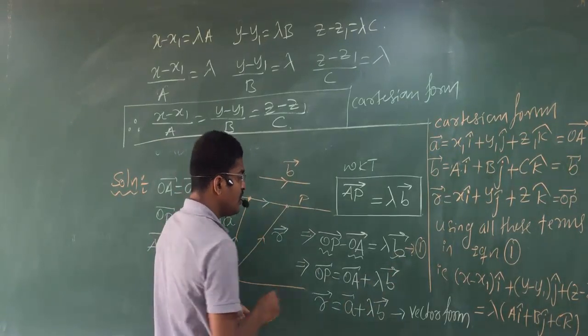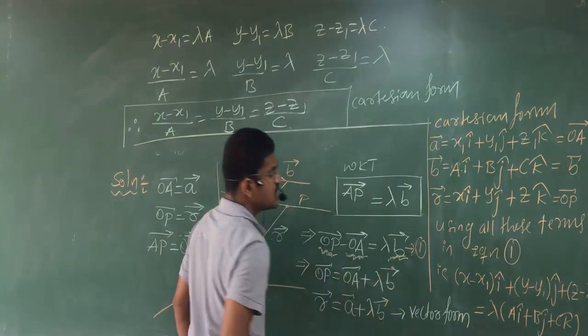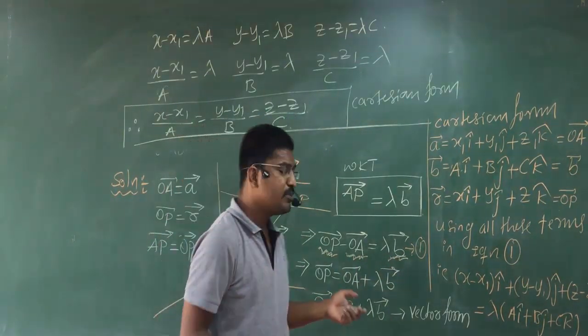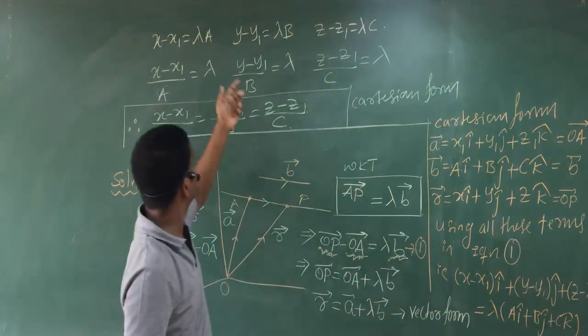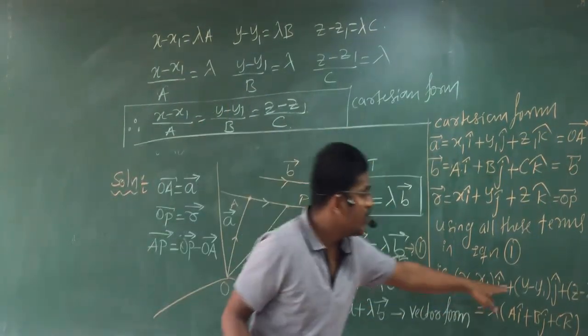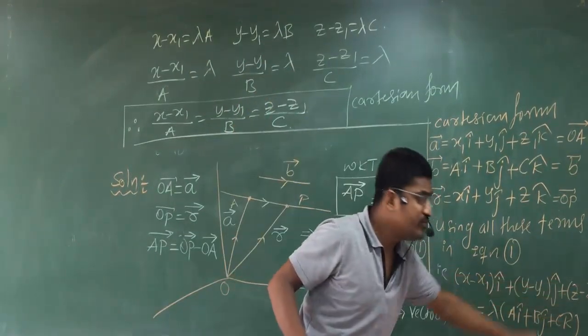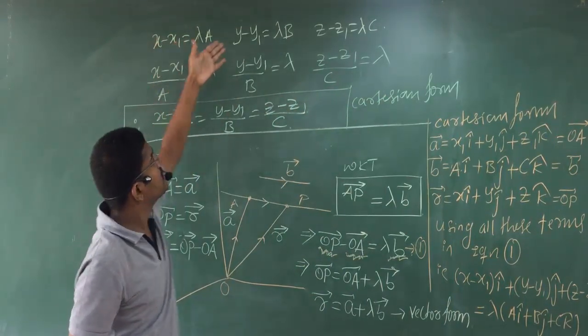Just you go on replacing these terms in Cartesian form so that your terms are going to be easy. That means you must know the representations. X minus x1 equal to what? Lambda A. Y minus y1 will be equal to what? Lambda B. Z minus z1 will be equal to what? Lambda C.